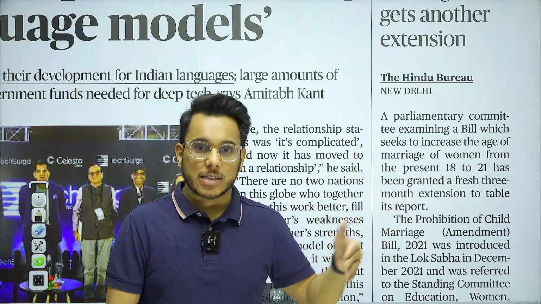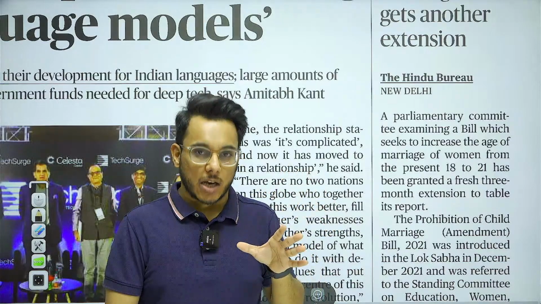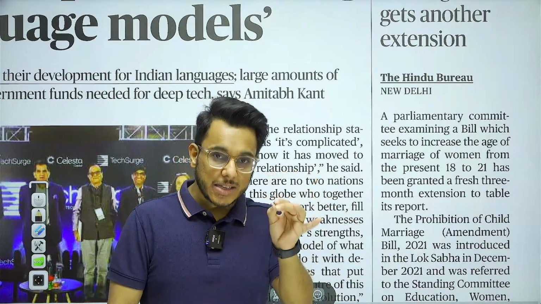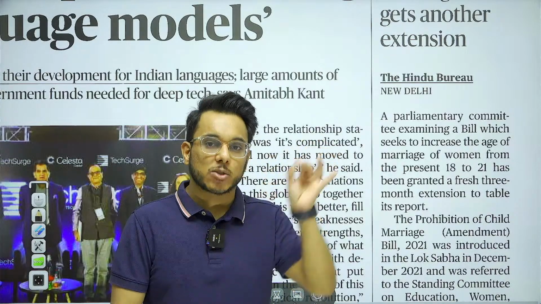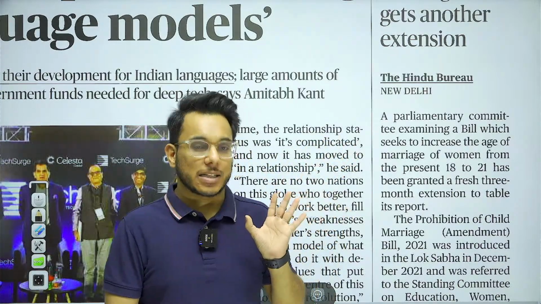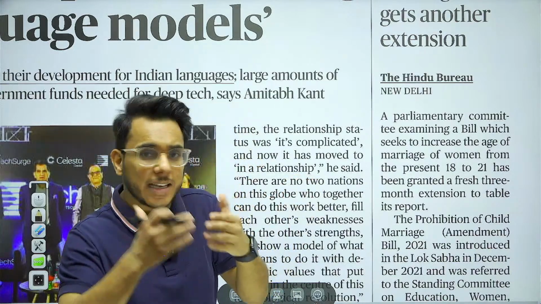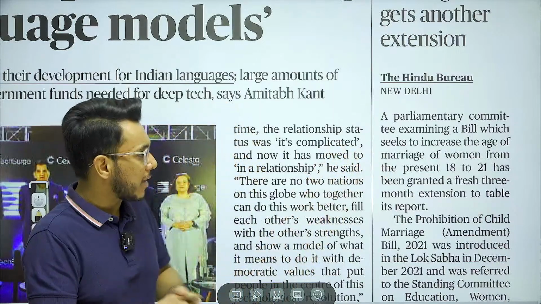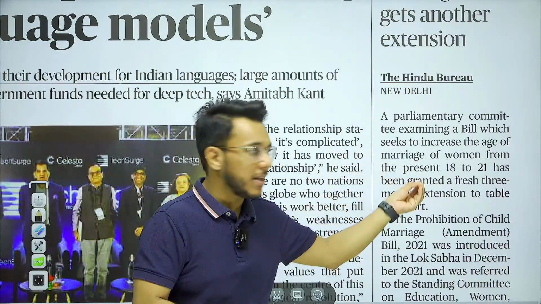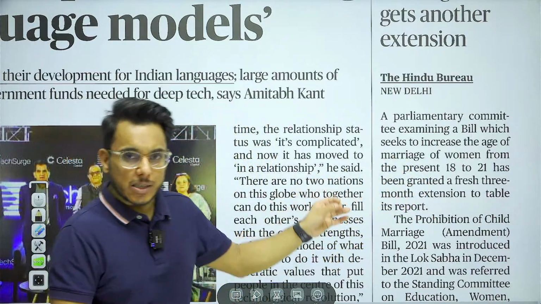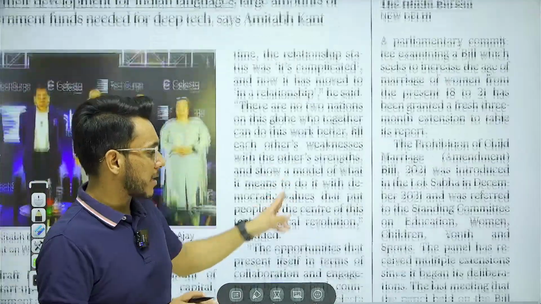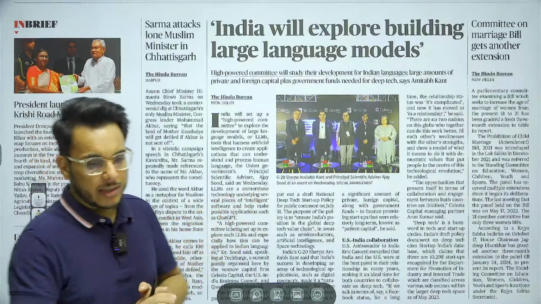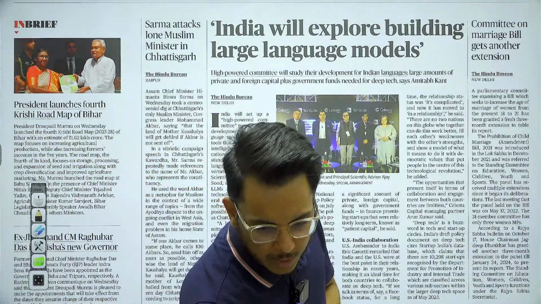Last to last year, there was a committee constituted by the government, the Jaya Jaitly Committee. This committee recommended that the women's marriageable age be increased to 21 years, on par with the boys. That suggestion was taken up, and this parliamentary committee has been established to see whether to increase the marriageable age for women from 18 to 21. Now, this committee has been given a 3-month extension. So, no need to go into that particular article. You should know about this development.